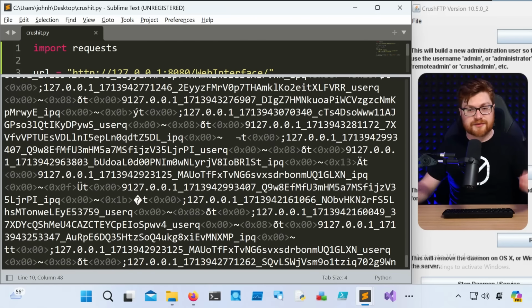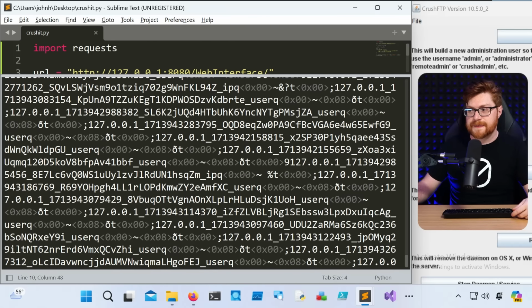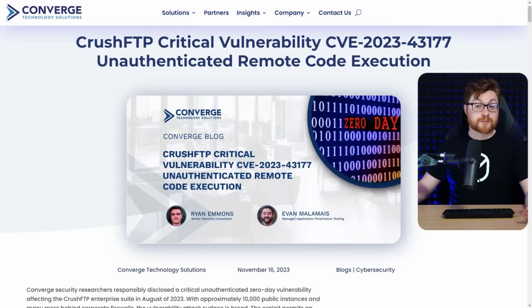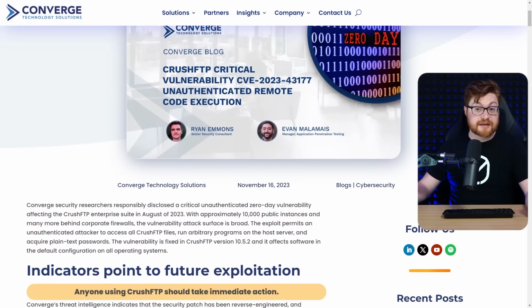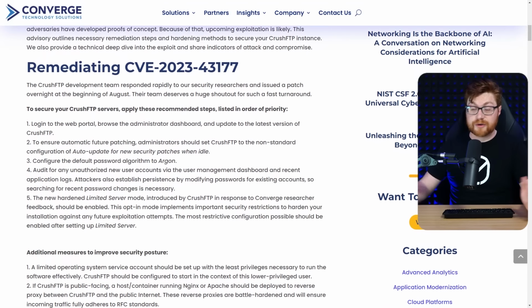Now, because I've run this script over and over and over again, we've got a lot of anonymous sessions here. But again, to a certain amount, you'd have to hope the admin session happens to be logged in at the time of your exploit, or just keep looping and wait and try to steal that session and then get code execution. Truth be told, that method is basically what was done in the old previous CVE-2023-43177 bug with CrushFTP.